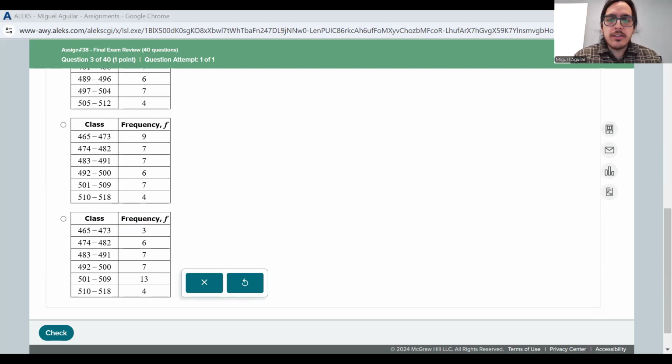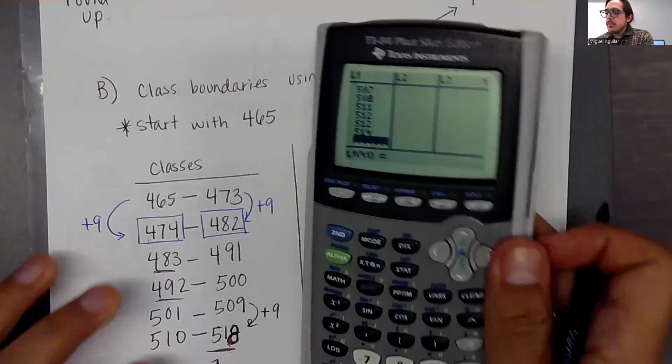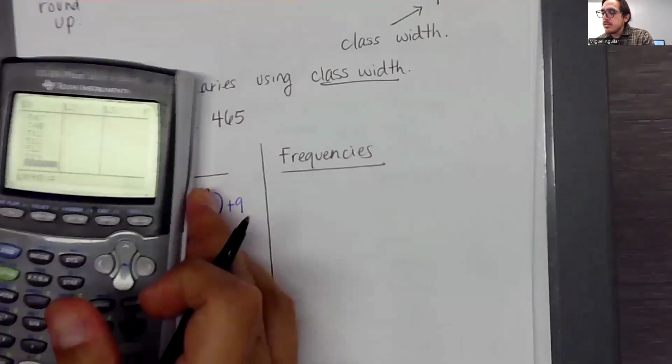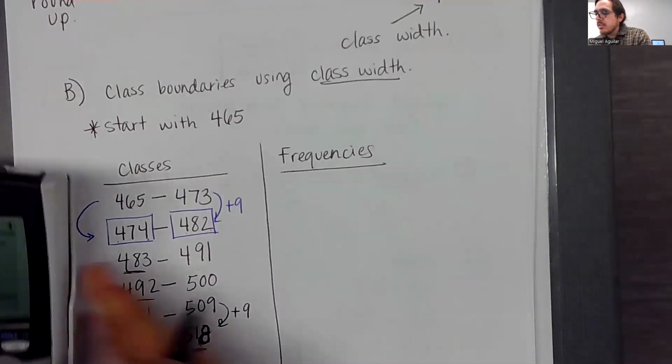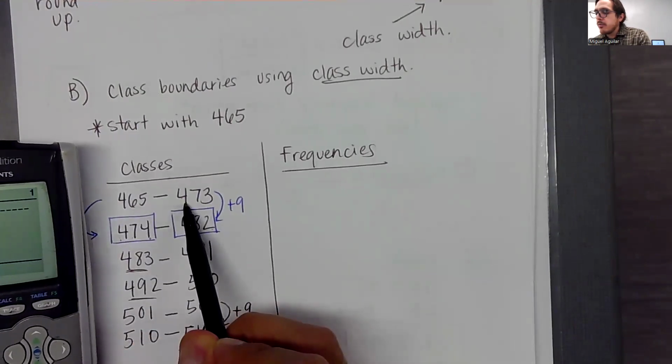So what we'll do here is switch back over to the calculator so we can look at what we're doing in the calculator. And then the frequency distributions that were given in the answer choices were very different. But for this first class, we're looking at all of the numbers that are between 465 and 473.